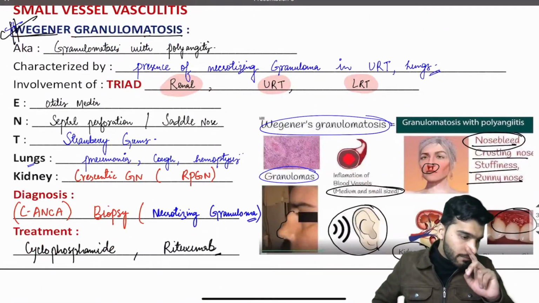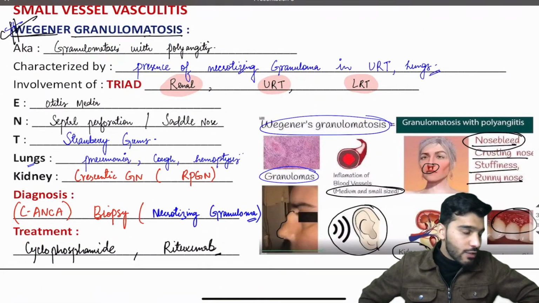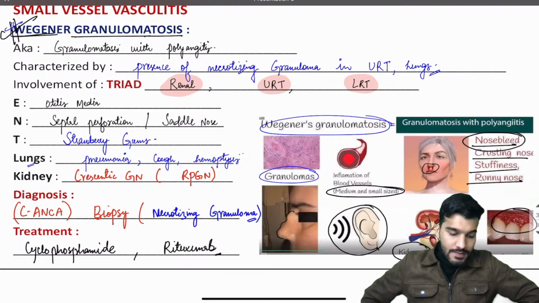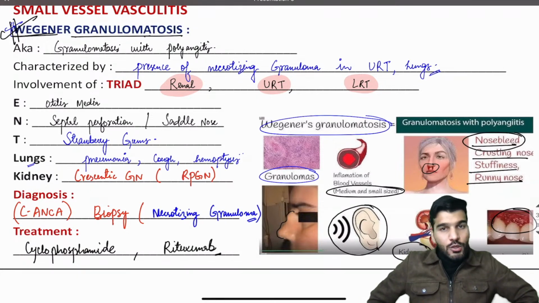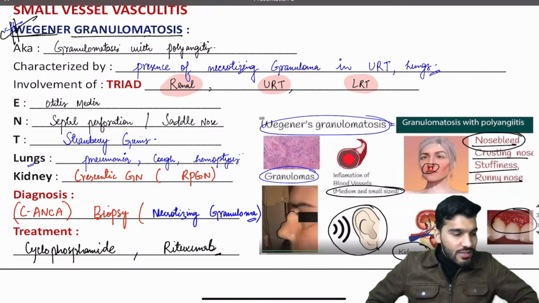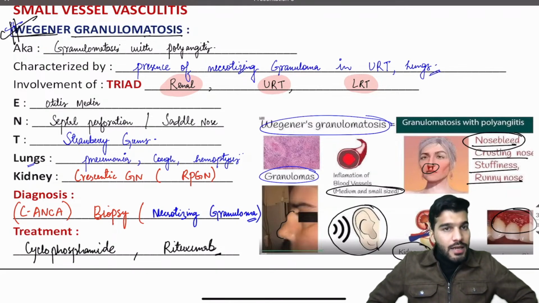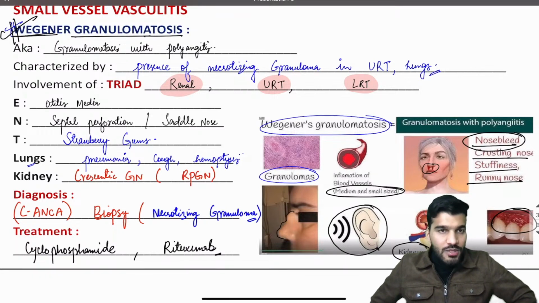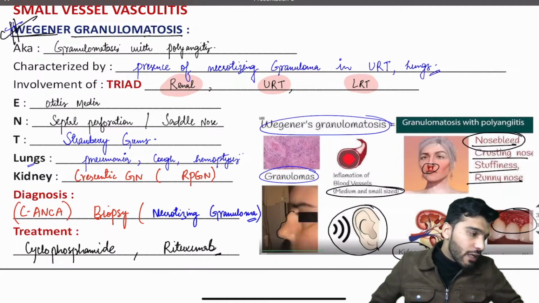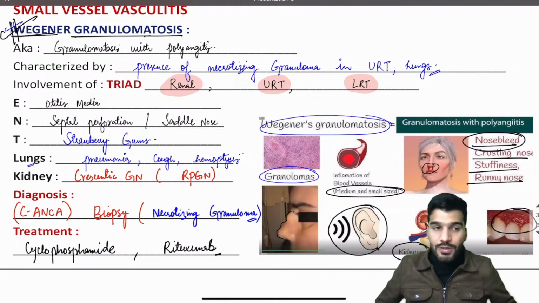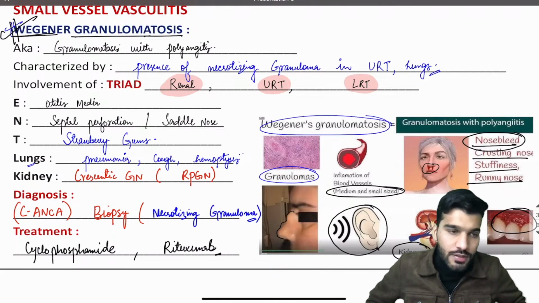Is that clear to everyone? So it's also known as granulomatosis with polyangiitis. Necrotizing granuloma, three things: renal, upper and lower. Otitis media, septal perforation, strawberry gums, pneumonia, RPGN. If RPGN is involved, now you have a vasculitis in your mind, that's going to be your Wegener's granulomatosis.